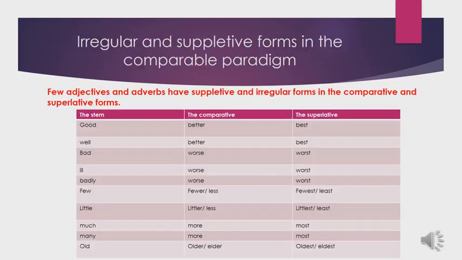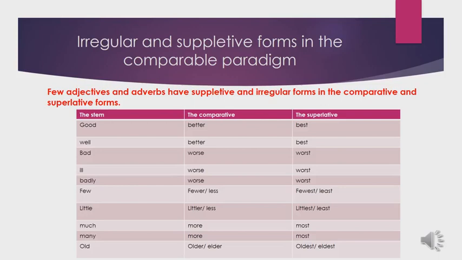In the comparable paradigm, we can have irregular and suppletive forms because a few adjectives and adverbs have suppletive and irregular forms in the comparative and superlative positions. Let's have some examples. For example, the adjective good. In the stem position, we have good. In the comparative position, we have better. In the superlative position, we have best.